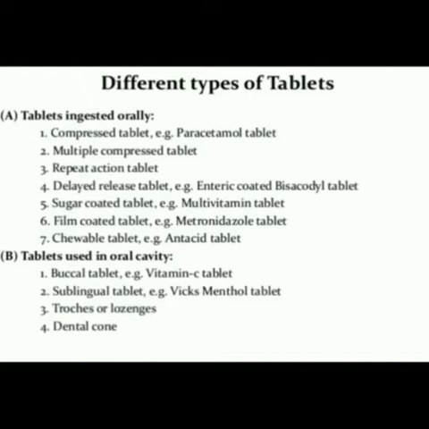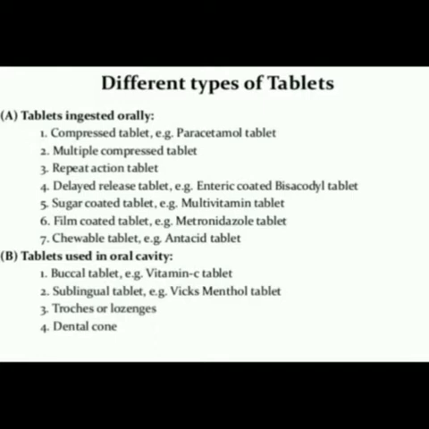Now coming to the different types of tablets. There are 4 types: tablets ingested orally, tablets used in the oral cavity, the third one is tablets administered by other routes, and the last one is tablets used to prepare solutions. Coming to the first one, tablets ingested orally, we have 7 types of tablet.